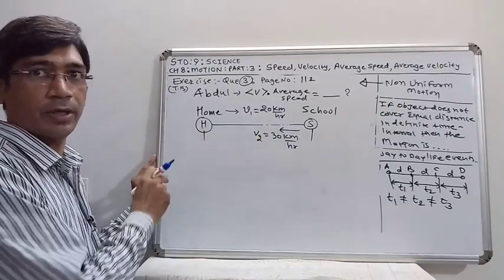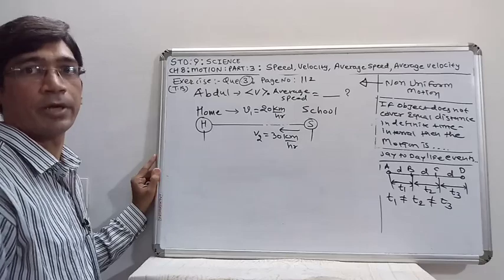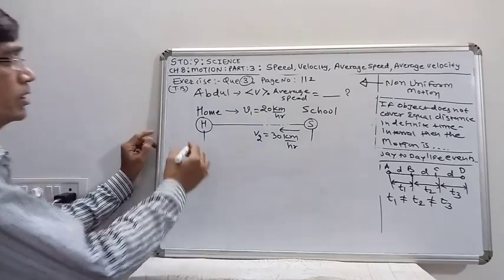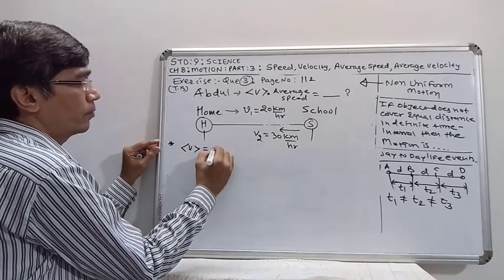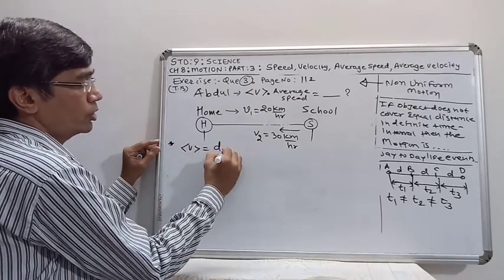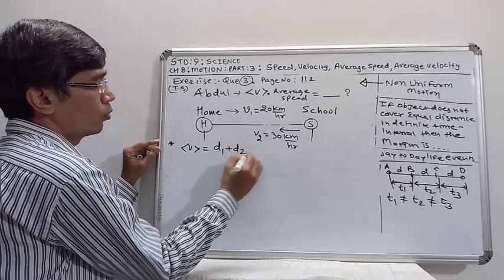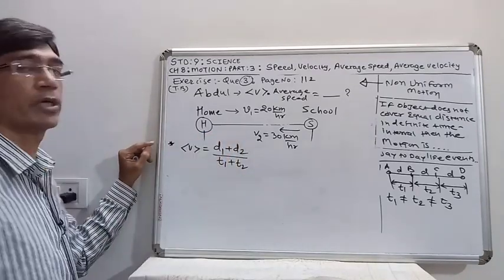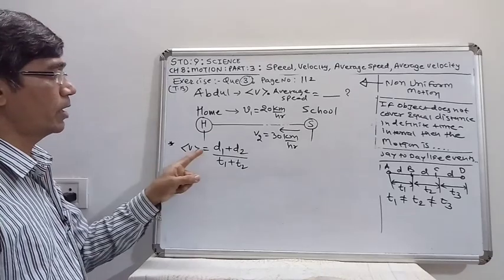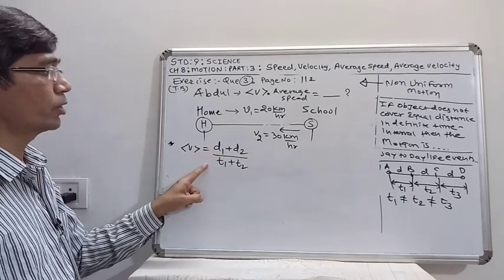So this is the case of non-uniform motion. As we have stated earlier, average speed is given by the total distance upon the total time interval taken by the object. So average speed is d1 plus d2 upon t1 plus t2.